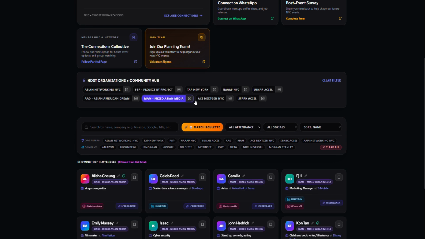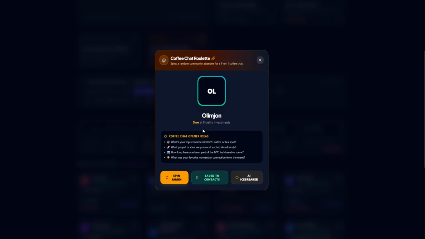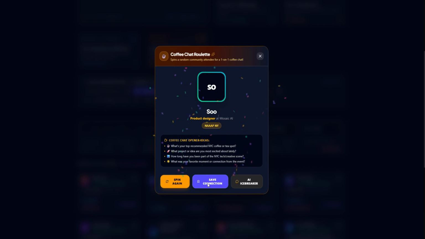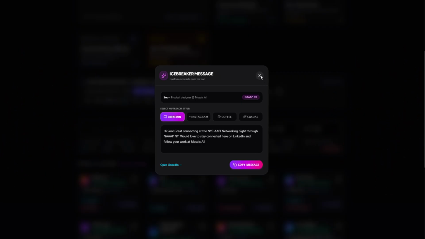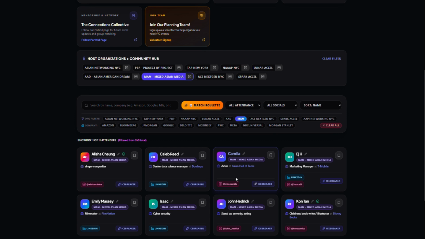So I think this is one quick way to kind of filter to a smaller group. If you're interested in doing like a match roulette, spin again and find someone else to connect with. You can save this connection again. Same icebreaker, I will correct this after so that it changes up. Same filters you can use as well, because your phone might be closer to the filters here on the name cards on the bottom.